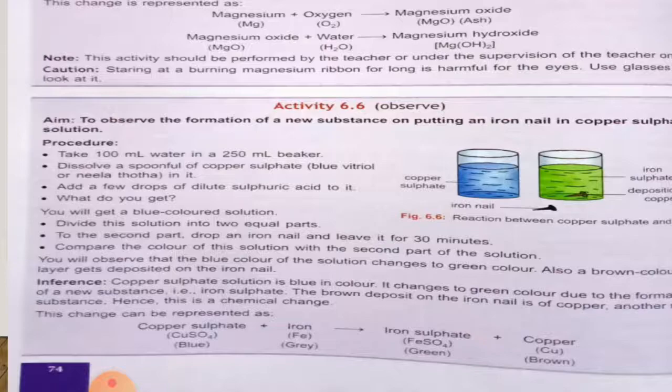Due to the adding of the iron nail in the solution of copper sulfate, a reaction occurred between the molecules of copper sulfate solution, which changed the color of the solution. In the same way, some reactions also occurred among the molecules of copper sulfate, which led to the deposition of a brown layer on the iron nail.